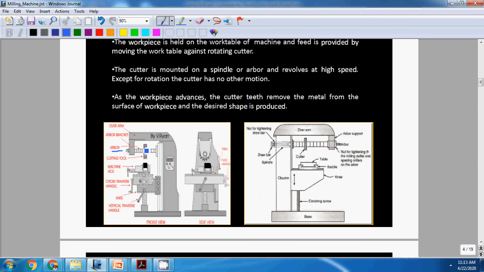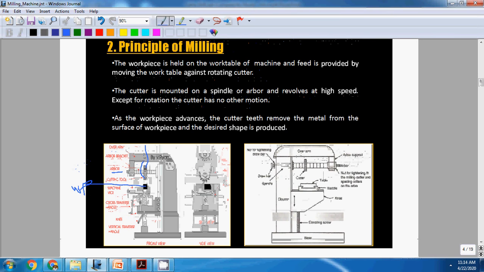This is a rotating cutting tool. It rotates, and here is the workpiece. The cutting tool rotates, and the workpiece is fed against the rotating cutting tool. The teeth cut the workpiece.